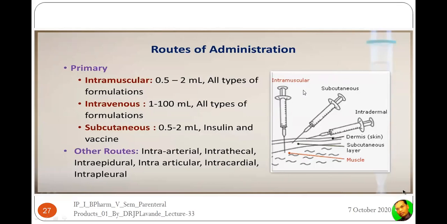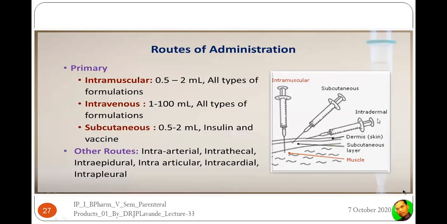You can see this is the subcutaneous tissue, and if injections are given inside this subcutaneous tissue, these are said to be subcutaneous injections. In this route, particularly insulins and vaccines are given, and the volume is in the range of 0.5 to 2 ml. Whereas if the drugs are given deeper into the veins, that is said to be the intravenous route, where the volume may range from 1 ml to 100 ml, and the route is suitable for all types of formulations.